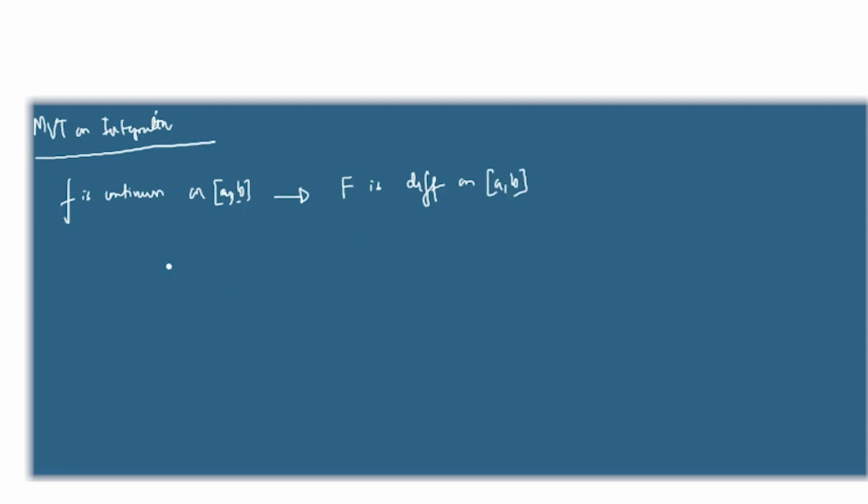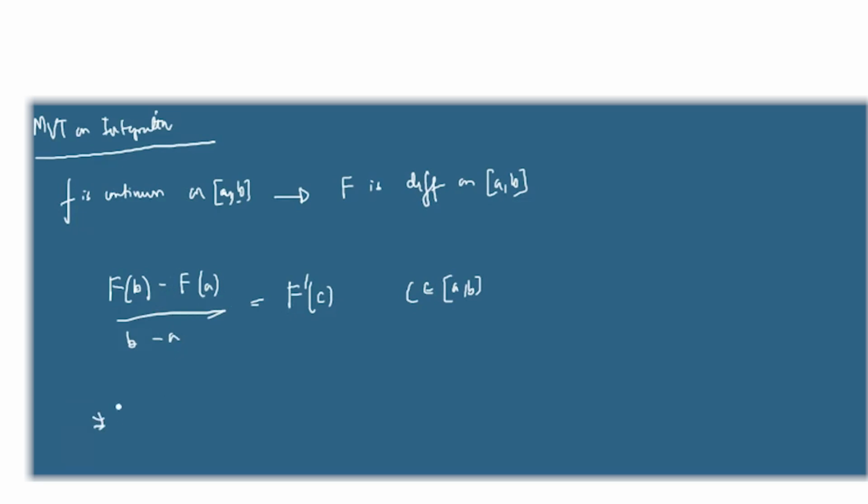So capital F is differentiable. So you can write that F of b minus F of a by b minus a is equal to F dash of c, where c is between a to b. Which theorem is this? Write down in the comments. How can we write this? Mean value theorem, right? Very good. We can write like this.